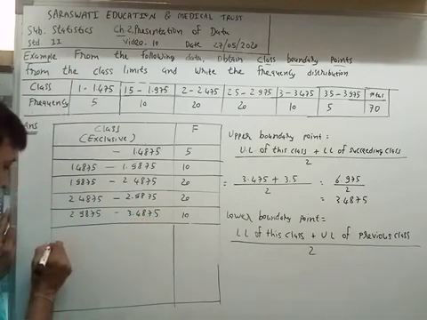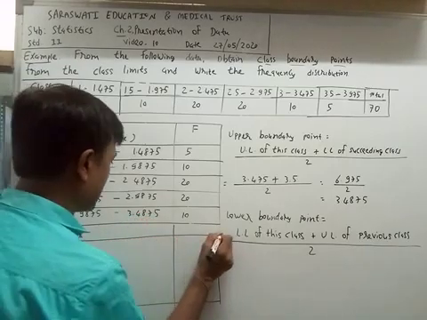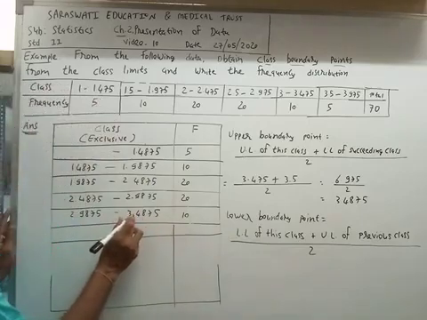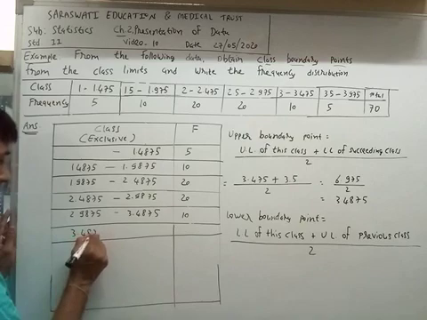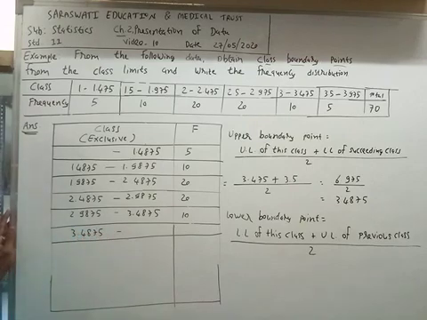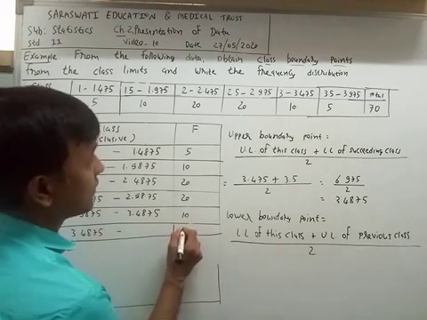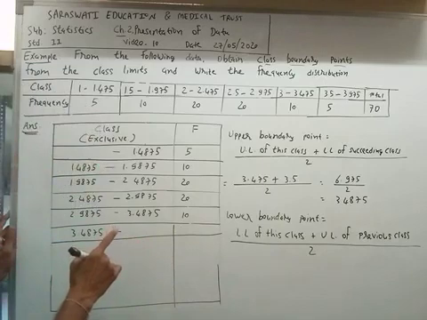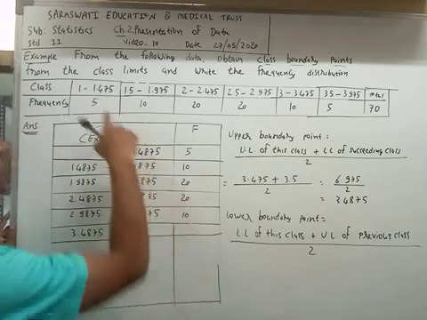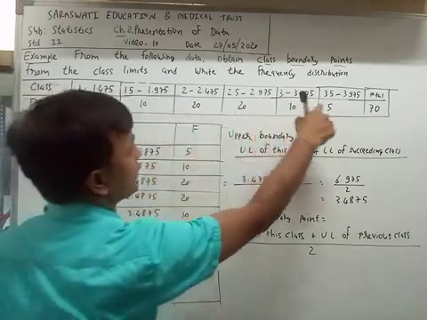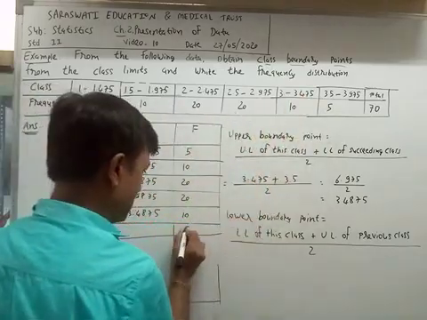Now I write the upper boundary point as the lower boundary point. The classes have frequencies 1, 2, 3, 4, 5, 6.